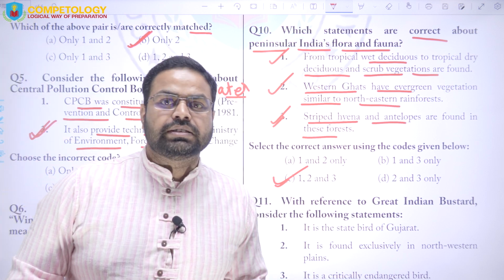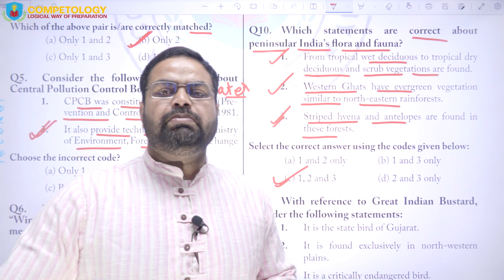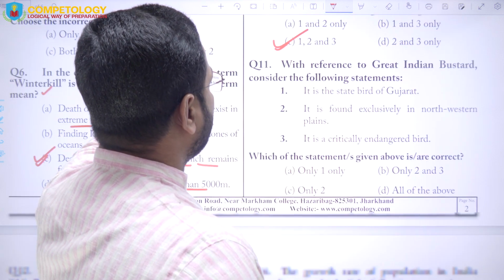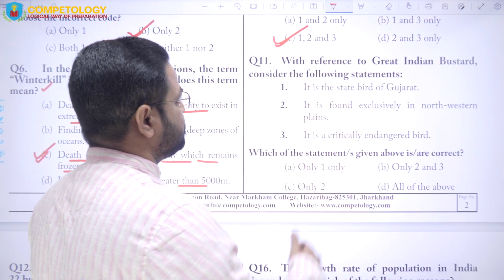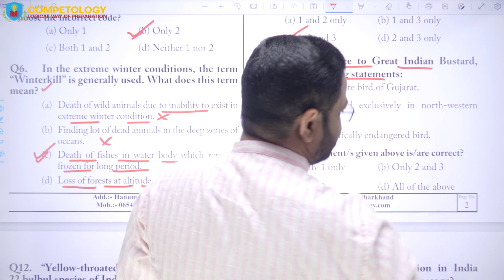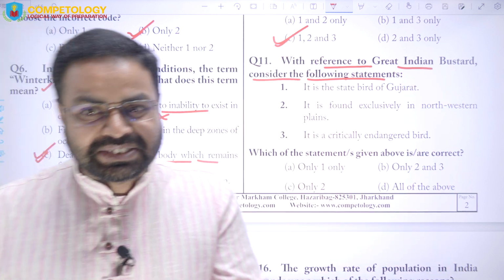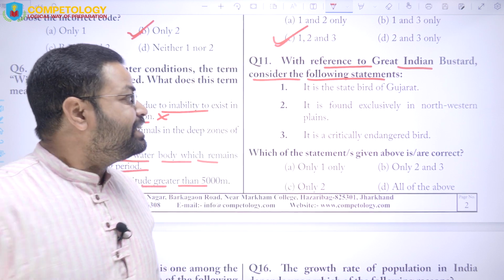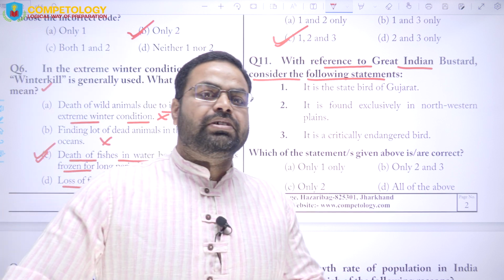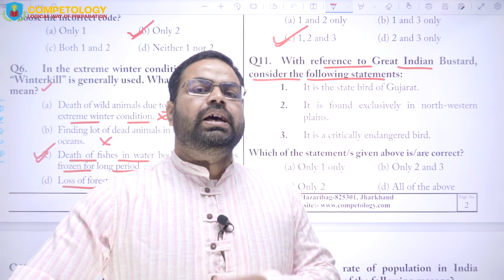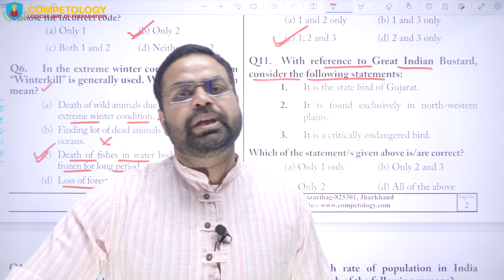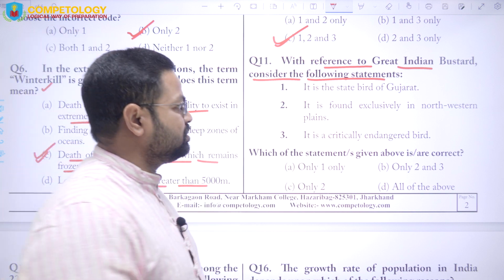All the above answers are correct, and these are basic questions related to the environment and ecological condition of India. Next question is, with reference to the Great Indian Bustard, consider the following statements. So these questions should be kept in mind. These are common questions, and the UPSC and various other civil services exams, the state PCSs, have asked such questions time and again. You should be aware of them and know the answers to these questions, right?